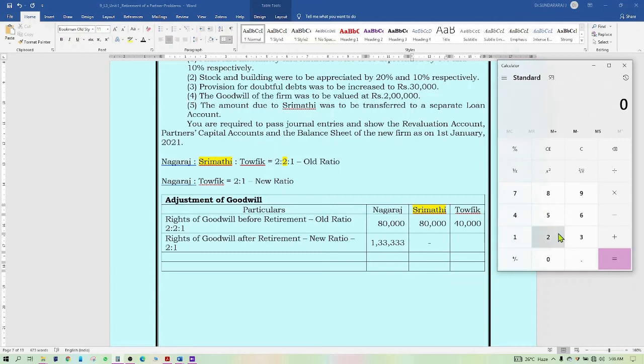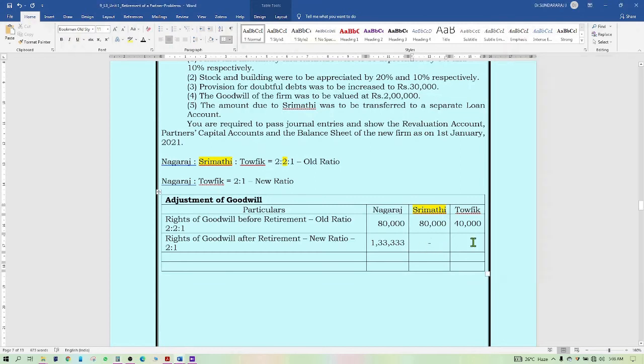That means 2 lakhs divided by 3 into 1. That means 66,667. Now we will see, is there any gain or loss on the adjustment of goodwill.